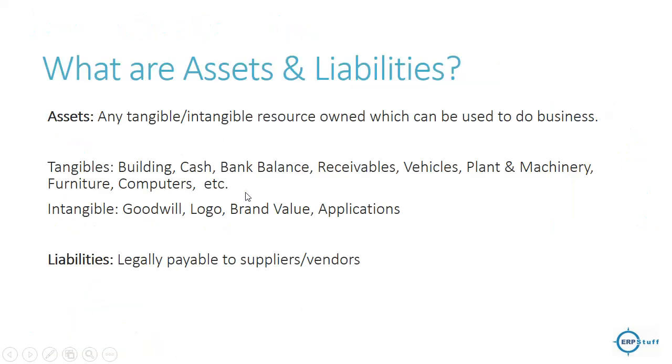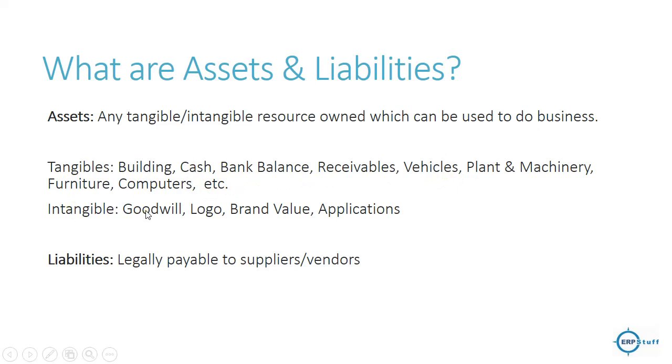Okay. Now, what are the assets and liabilities? Assets are any tangible or intangible resources, tangible which you can touch, intangible which you can't touch, right? Resources owned which can be used to do business. Tangibles like building, cash, bank balance, receivables, vehicles, plant and machinery, furniture, computers, etc., right?